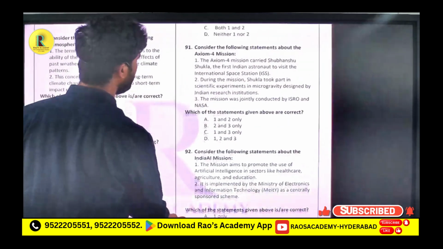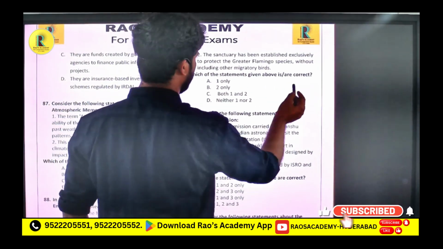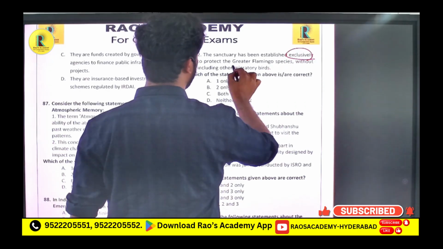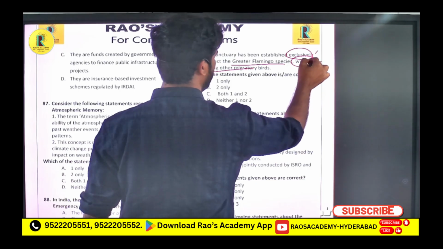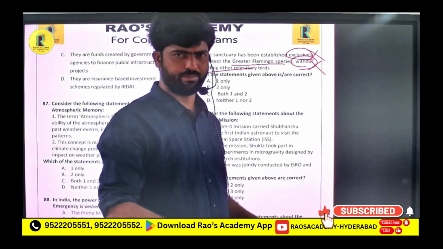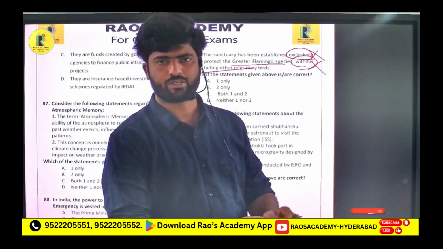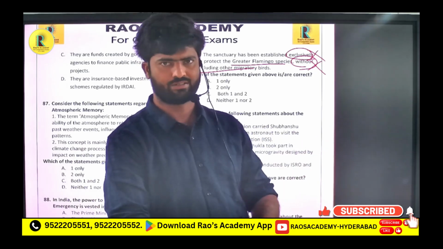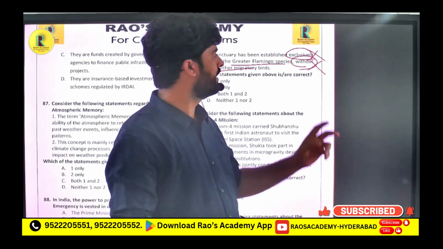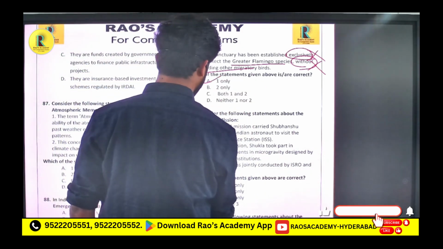And the sanctuary has been established exclusively to protect the Greater Flamingo species without including their migratory. This is an extreme statement. Any sanctuary, this is basic mind also. Any sanctuary not only protects that animal, it will protect other animals which are living in that sanctuary. So if you apply that basic, you can eliminate this option. So the second is wrong. So option A is the correct one.